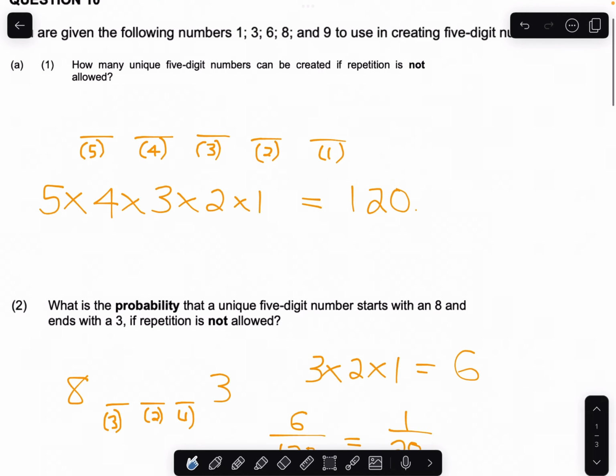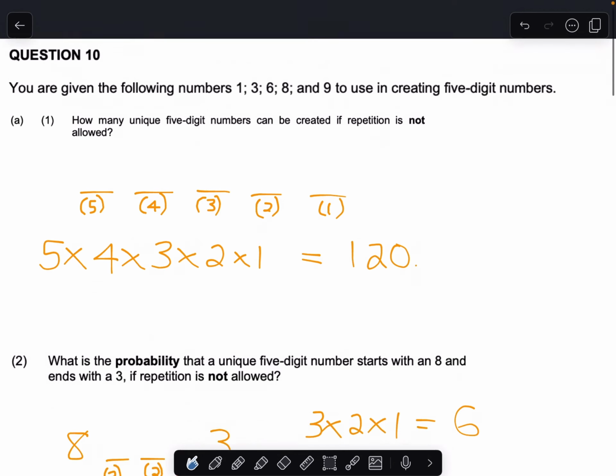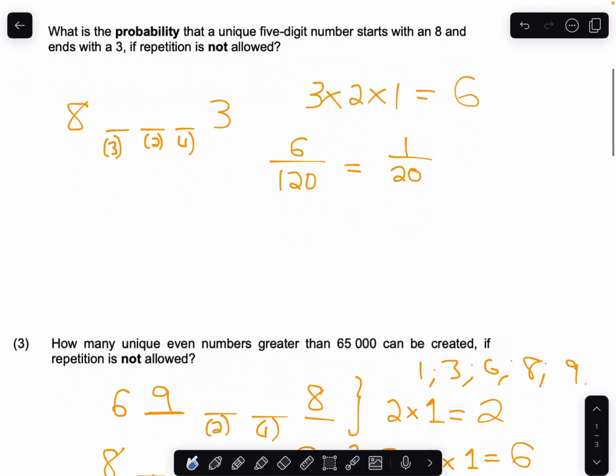Let's see what the memo thinks of our counting ambitions. Counting is definitely one of those areas in mathematics that I struggle with a bit. So, right, first up we have 5 factorial, 120, cool. The next answer is indeed 1 out of 20.